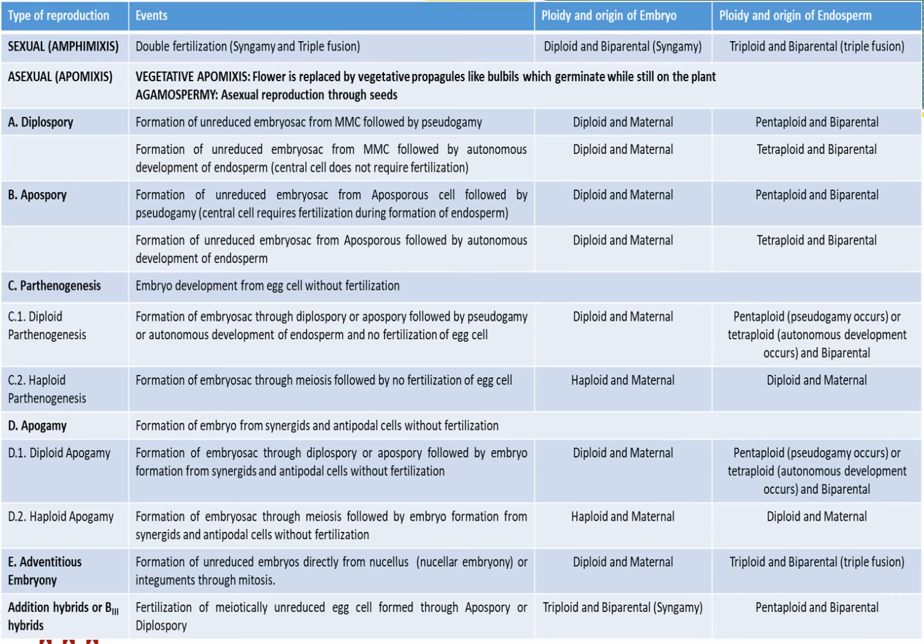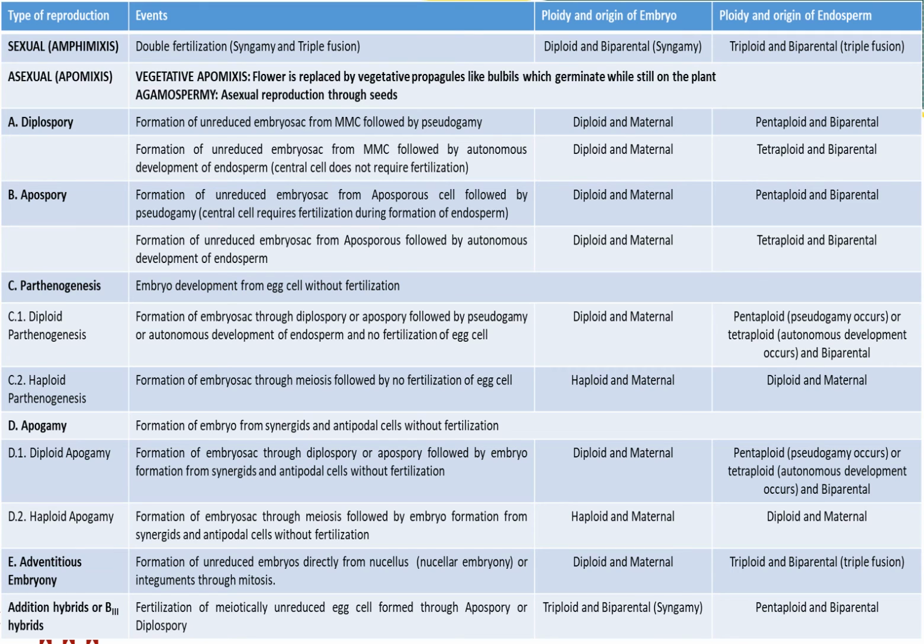In the case of adventitious embryony, this is totally different from the remaining, where the embryo develops from the nucellar cells or integuments without any meiotic division. So normally it will remain diploid and maternal in origin. If fertilization and triple fusion take place, then the ploidy level will change to triploid and biparental in origin, right?